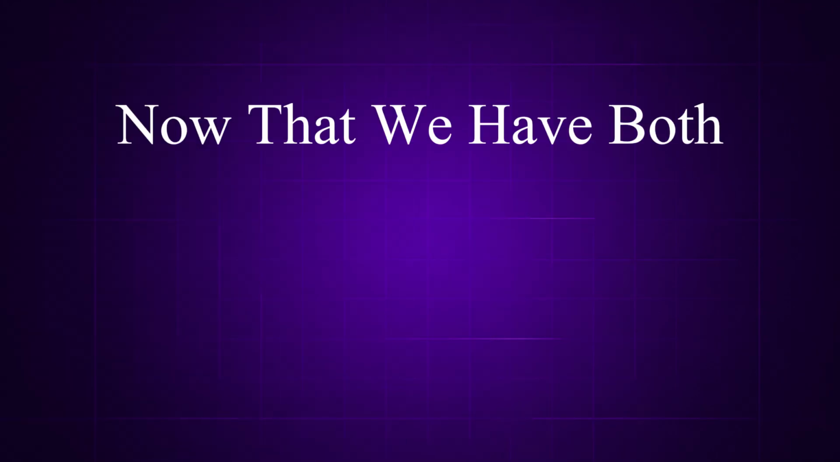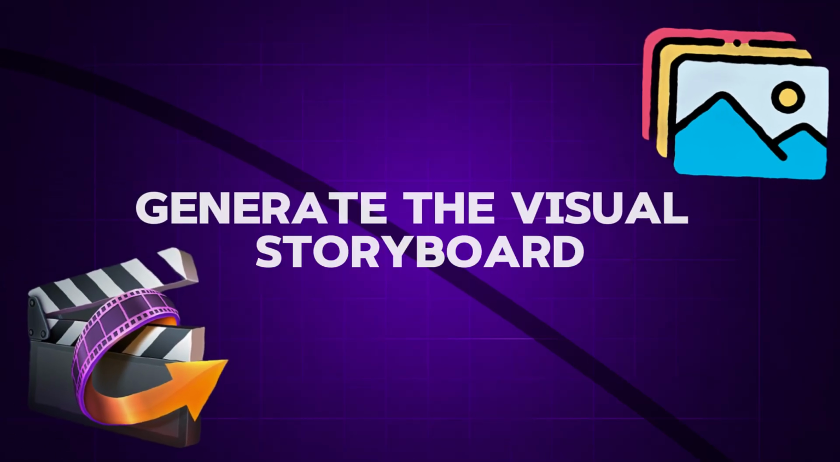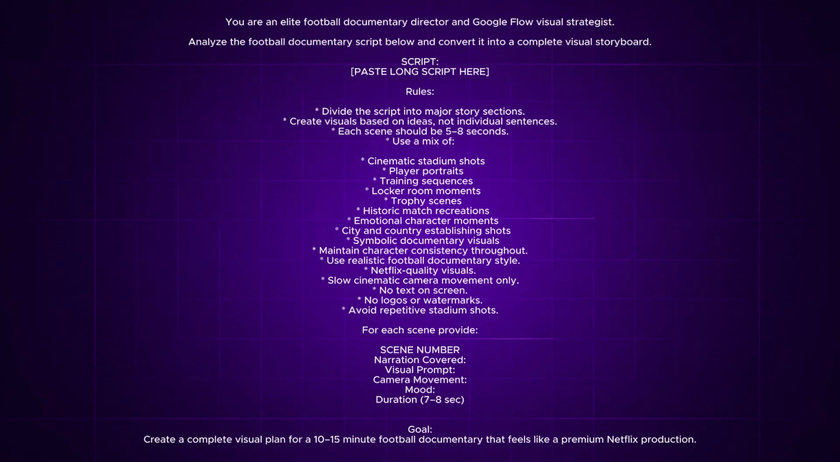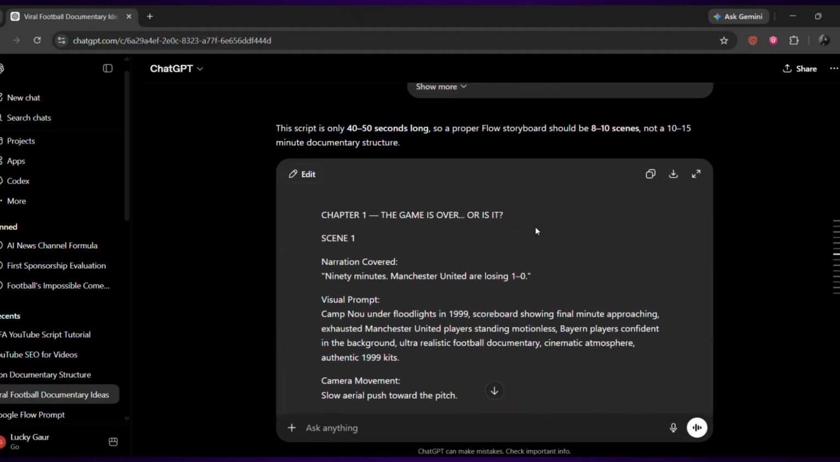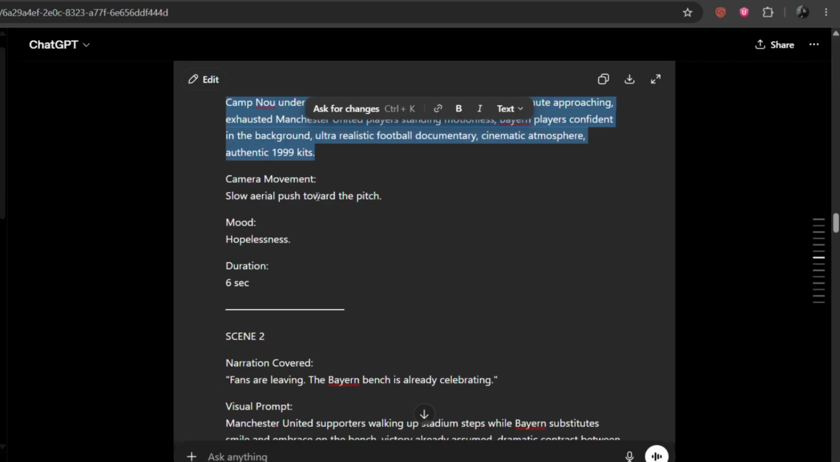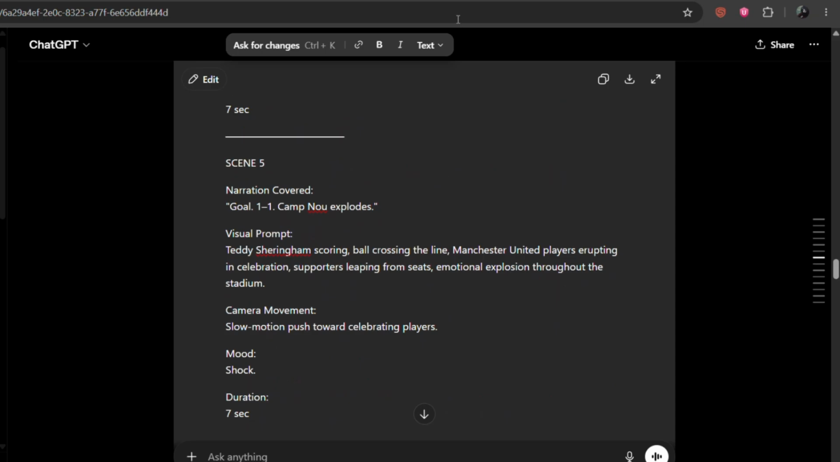Now that we have both the script and the voiceover, it's time to create the visuals. Step 4. Generate the visual storyboard. Now we need visuals. Take the finished documentary script and paste it into the visual prompt. The AI automatically breaks the documentary into scenes. For every scene, it generates visual descriptions, camera movements, mood, and cinematic directions. Instead of planning dozens of shots manually, everything is already done for you.